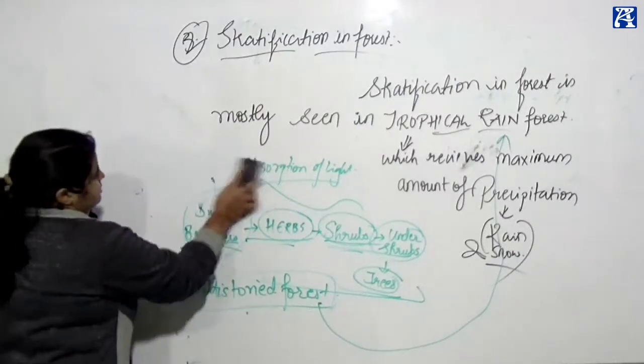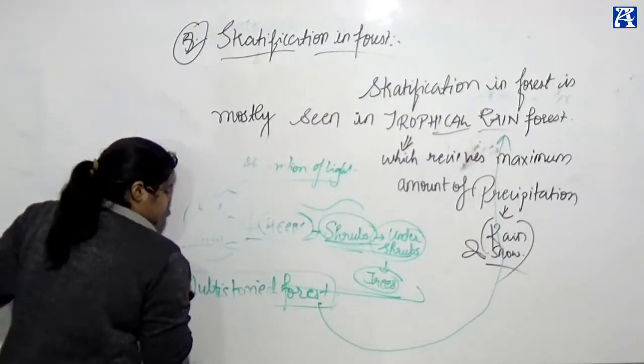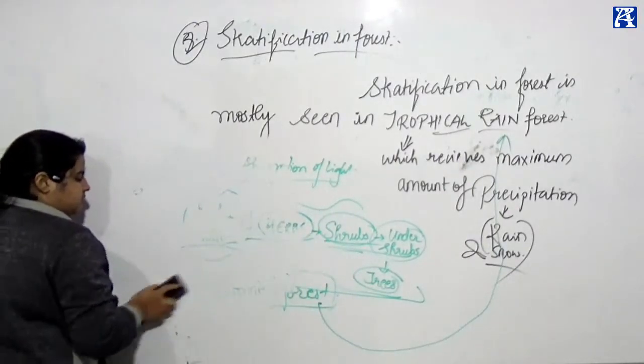Now comes the very last and very important topic of today's class, which is succession.